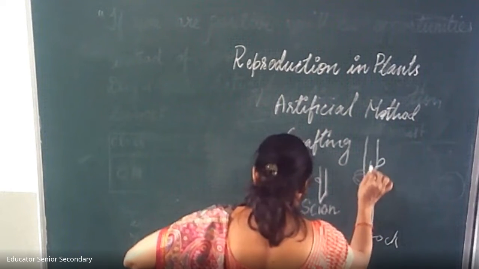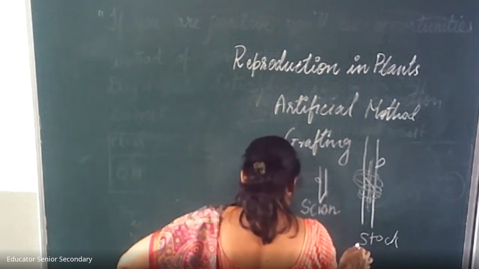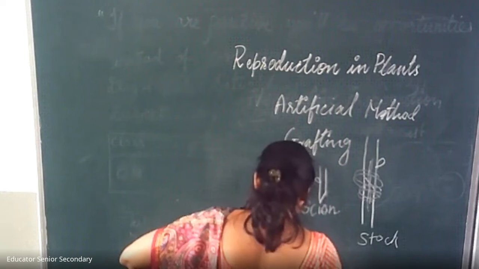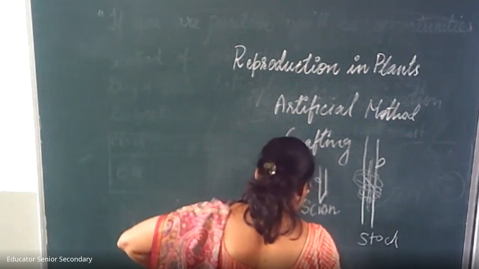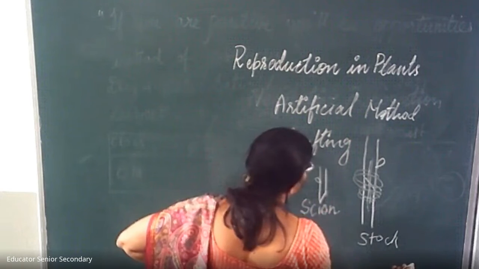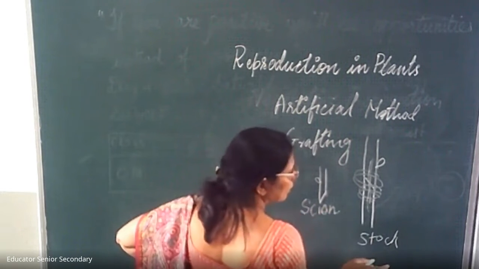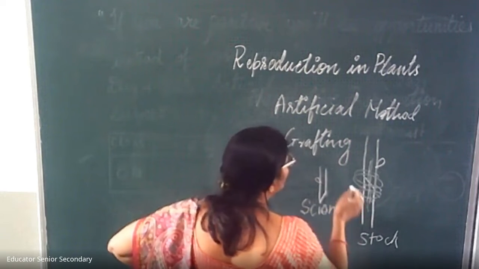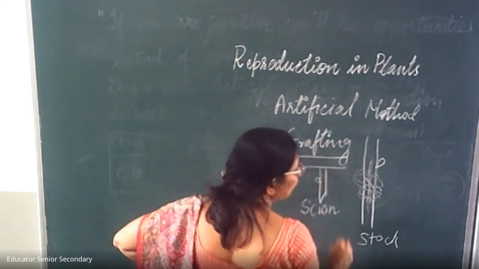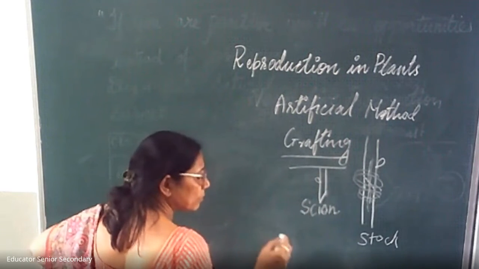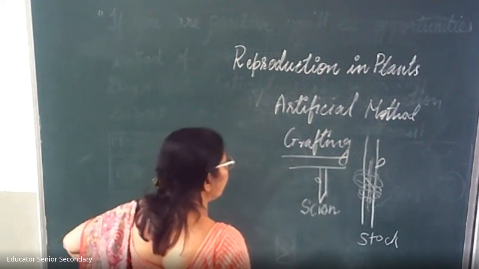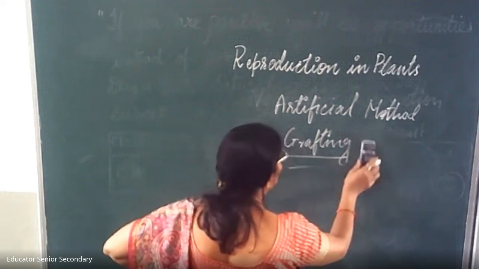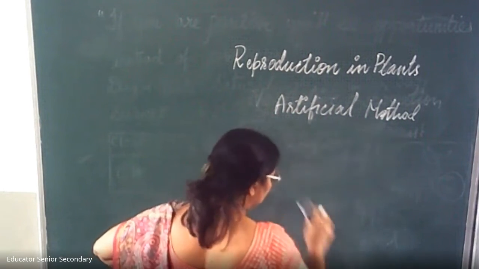The stalk supplies food, essential nutrients, to the scion. This method helps to develop new varieties by combining the features of two plants. Like in one plant, we can grow different varieties of roses. You must have heard the name of Kalimullah Khan. He is growing different varieties of plants by this grafting method. In one plant, he has grown so many varieties of mangoes by this grafting method. And we can also grow many different colors of flowers in one plant by the grafting method.